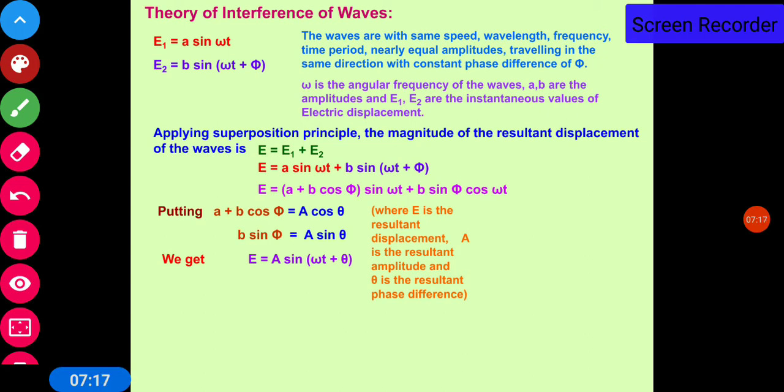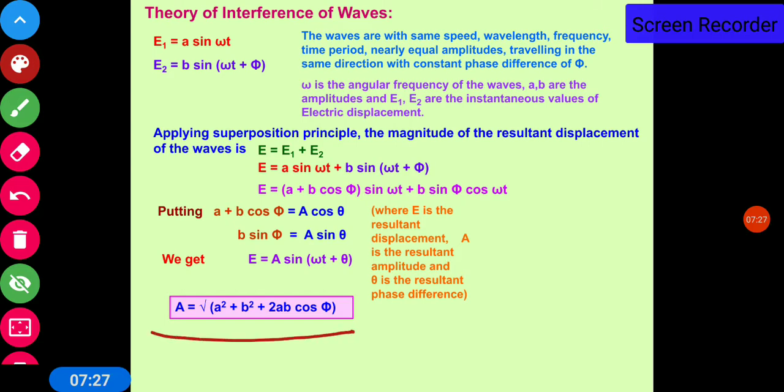So here we can say that A = √(A² + B² + 2AB cos phi). How? Using these two equations, if you square these two equations and add, you will get this expression.